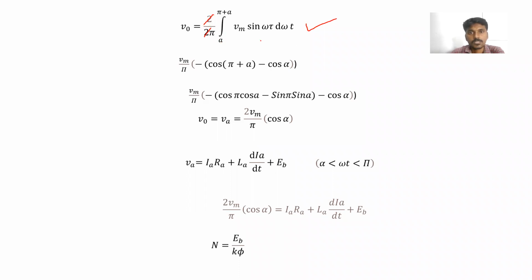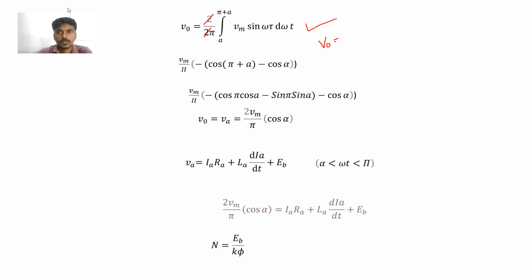So then V0 is equal to, how we can write, Vm by pi integral sin omega t d omega t. Integral sin theta d theta, what is the formula? Integral sin theta d theta is minus cos theta, na.